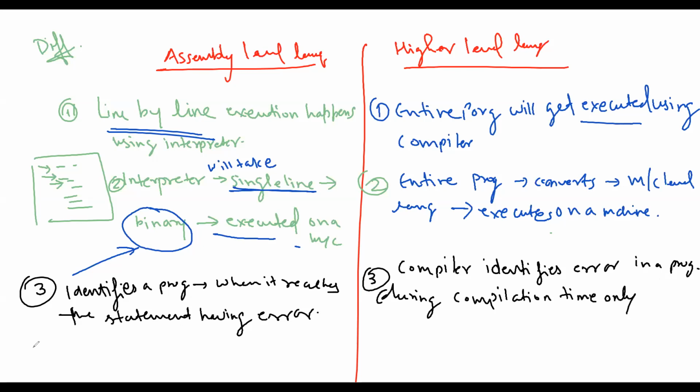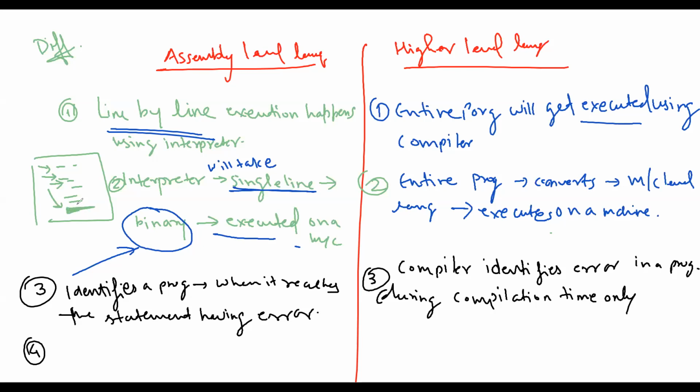Now the fourth point over here is, since line by line execution is happening, when it reaches the line where the error has happened, say for example the last line, it is not a linear form of going over the code.